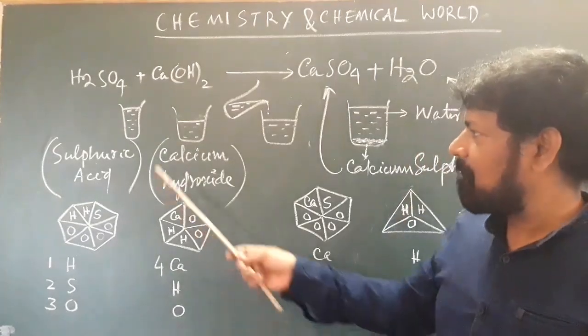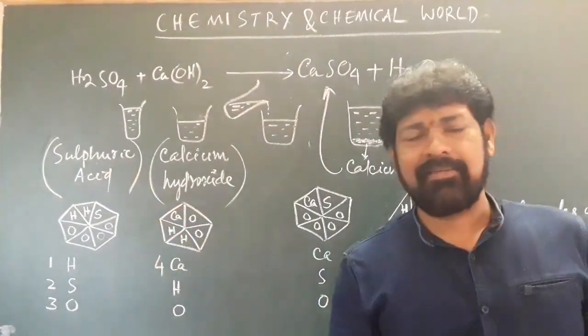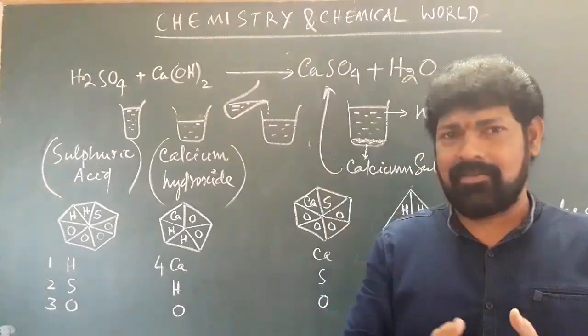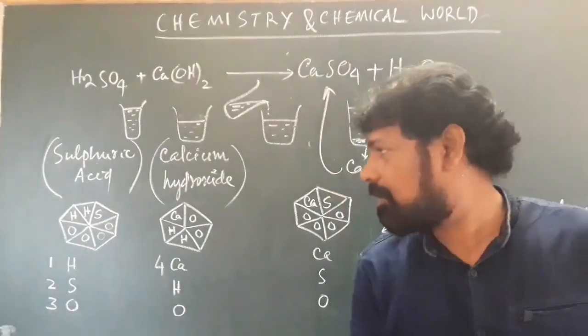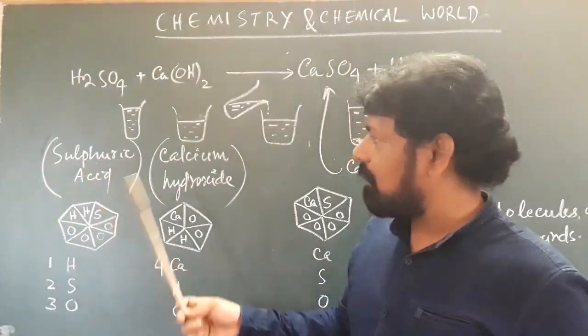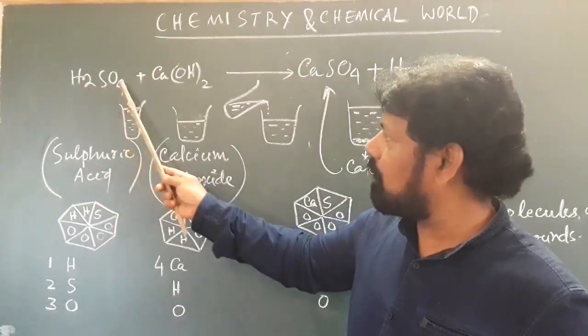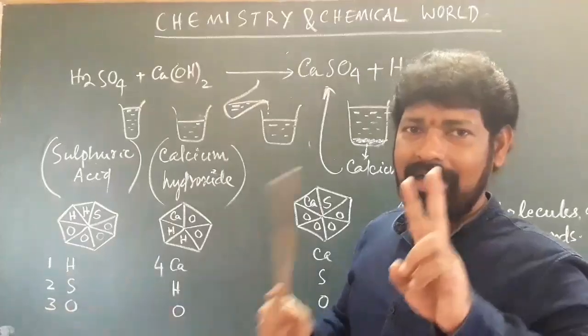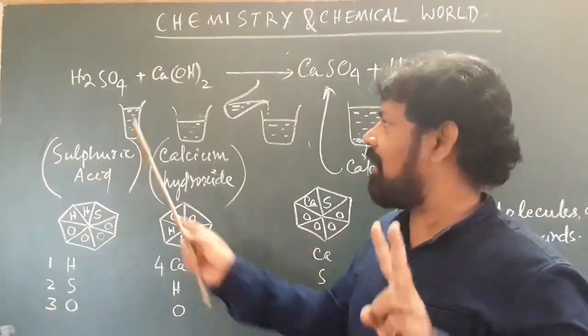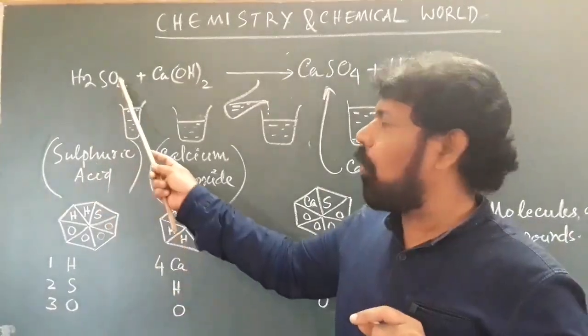What do we mean by a formula? Formula means that this sulfuric acid is a combination of many chemicals. That is again a combination of many chemicals. What chemicals are present? Those are in H2SO4. There, H2SO4: H is 2, two H's are there, S is 1, and O's are 4.